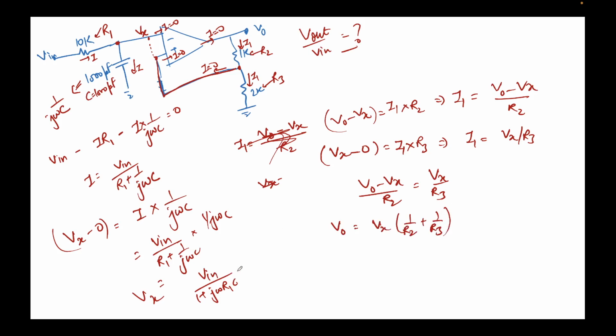Now we know the value of Vx, so let's put this value of Vx here. So I get V naught equal to V in divided by 1 plus j omega R1c, times (1 by R2 plus 1 by R3). I'll write this expression on the next slide.